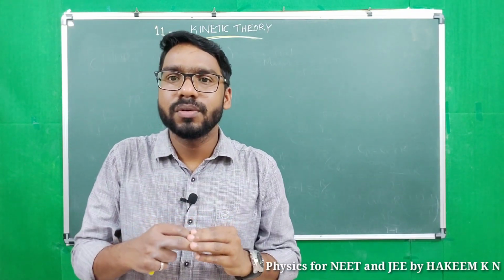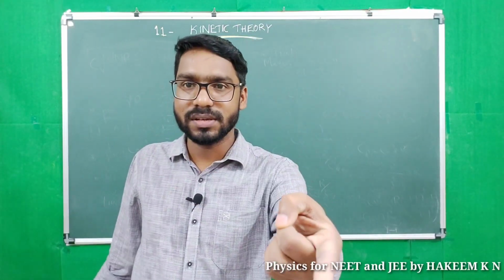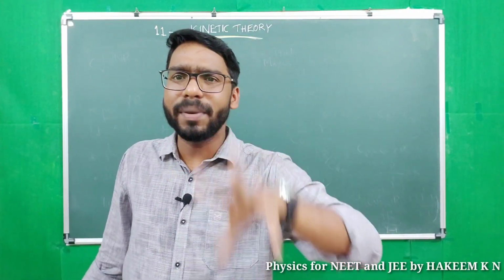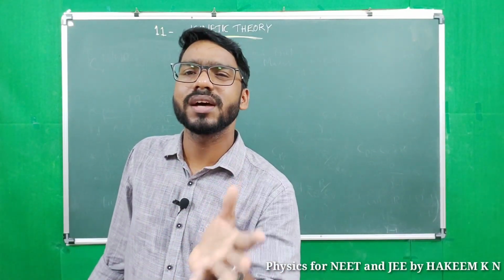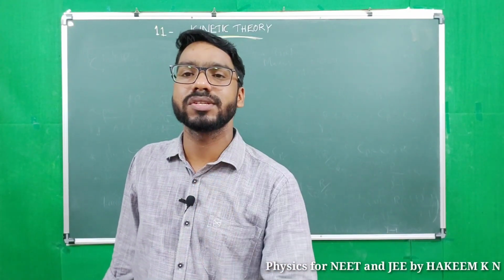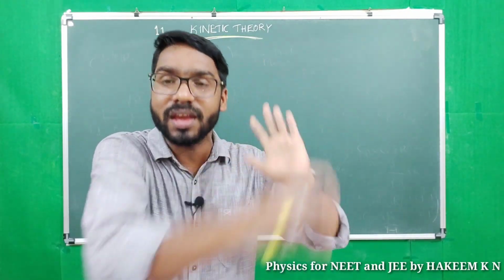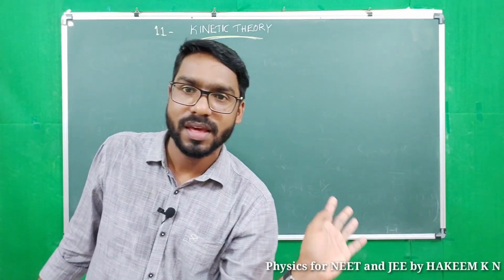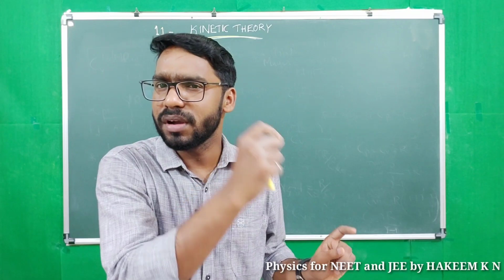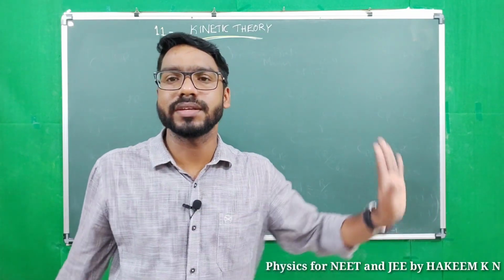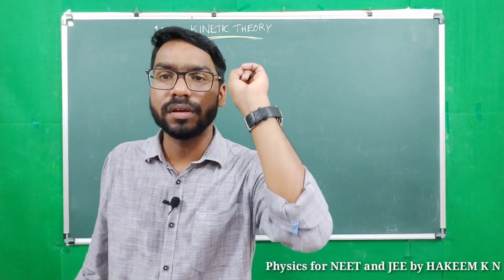In the atmosphere, which is the abundant gas? Nitrogen, then oxygen. So due to the abundance of diatomic molecules, gamma of air is taken as 1.41. For polyatomic gas, you take gamma as 4 by 3. Gamma polyatomic is taken as 4 by 3 and gamma atmosphere is taken as 1.41.